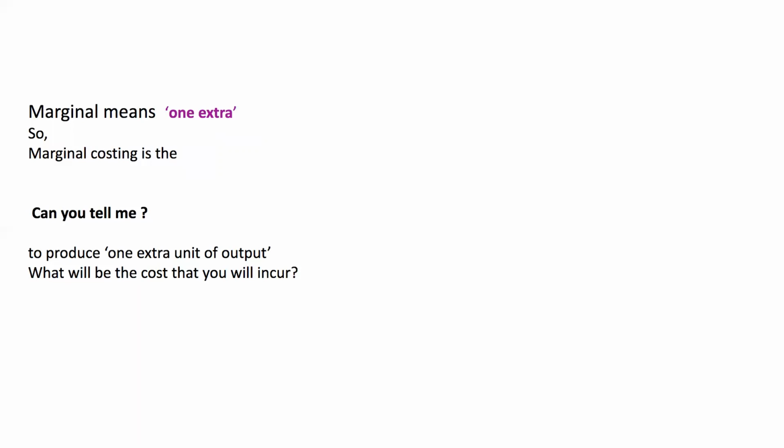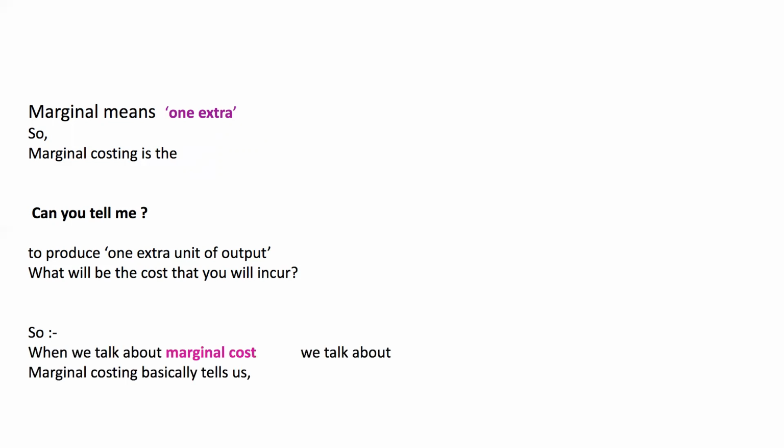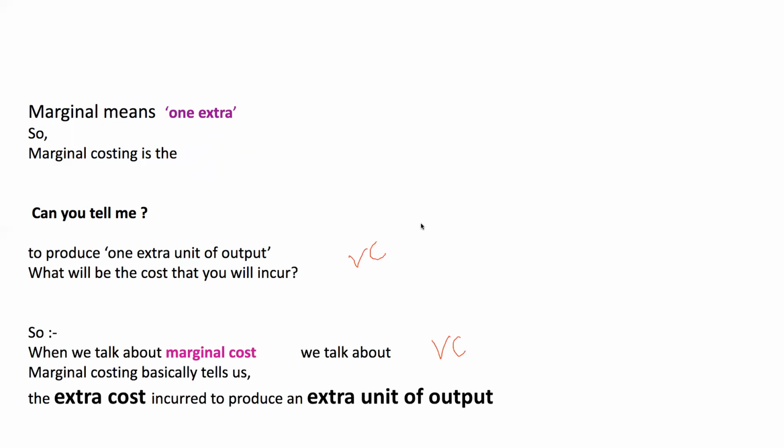To produce an extra unit, I would incur variable costs. So when we talk about marginal costing, we talk about variable cost. To produce an extra unit, we need the variable cost. So marginal costing basically tells us the extra cost that you incur to produce the extra unit of output.